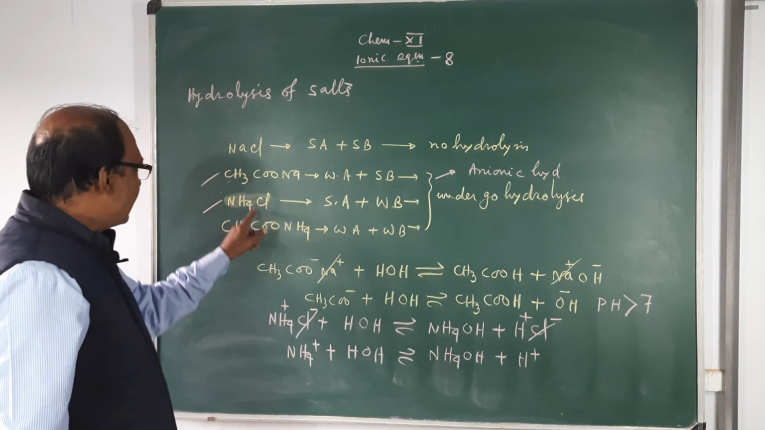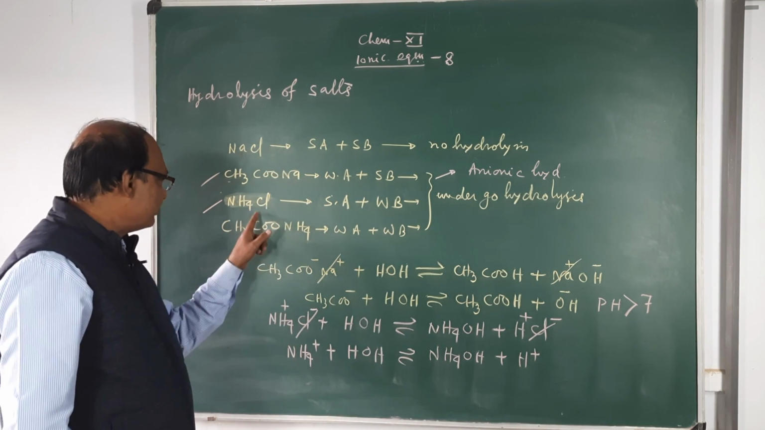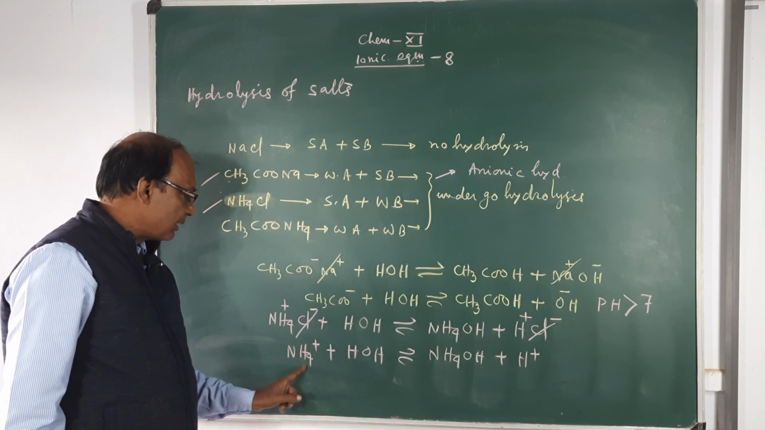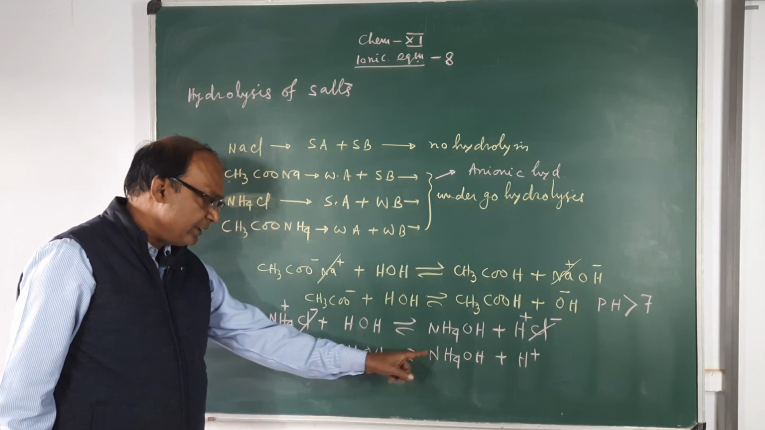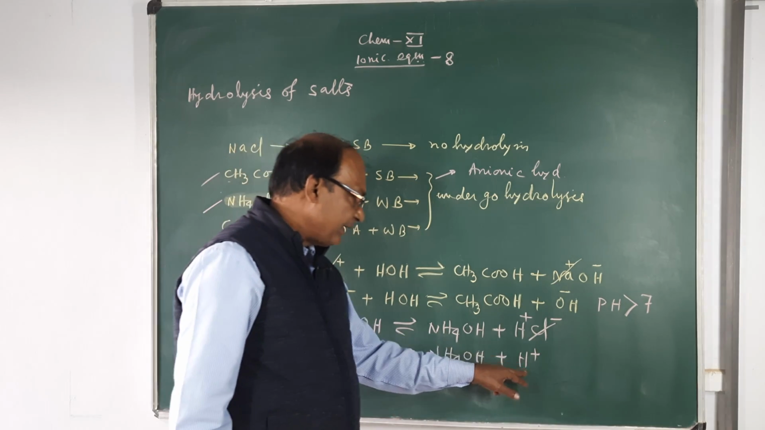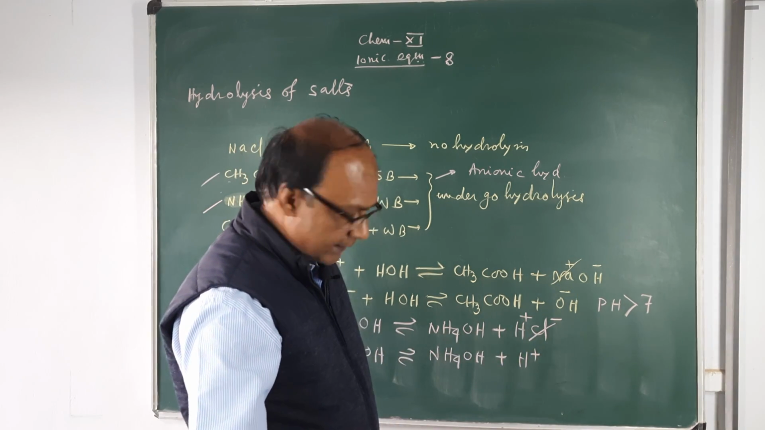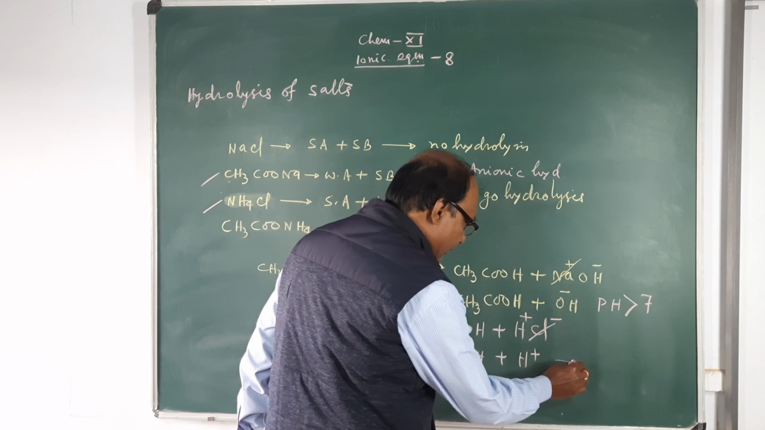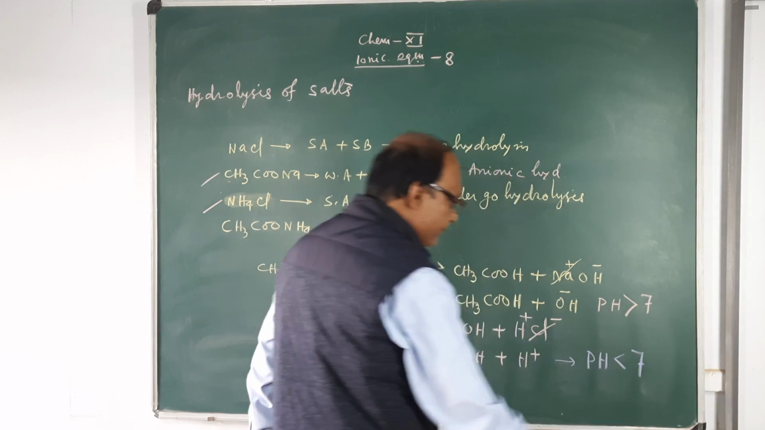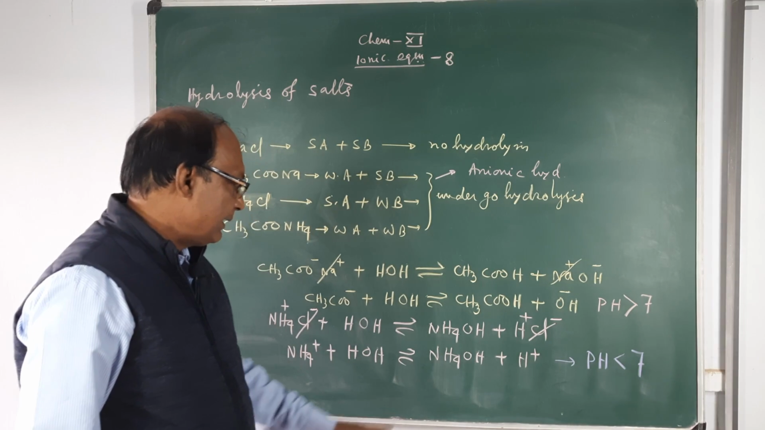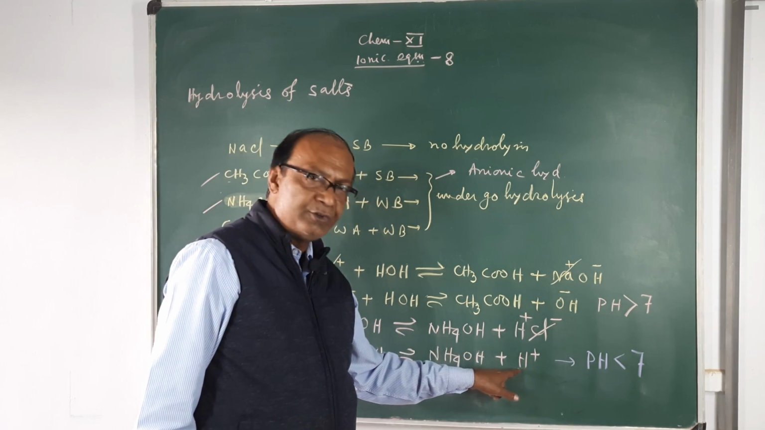See, after hydrolysis, the cation of the salt is actually reacting with water. There are free hydrogen ions. Therefore, the pH after hydrolysis will be less than 7, because of the presence of free hydrogen ions.